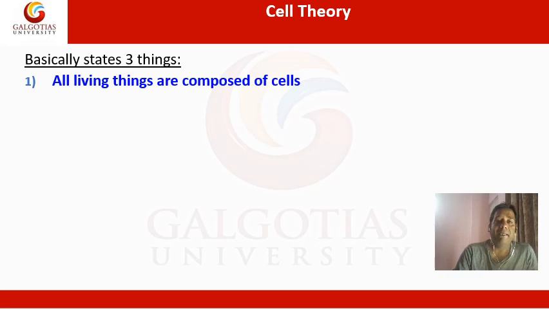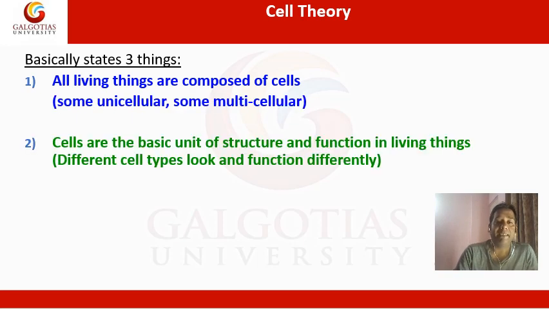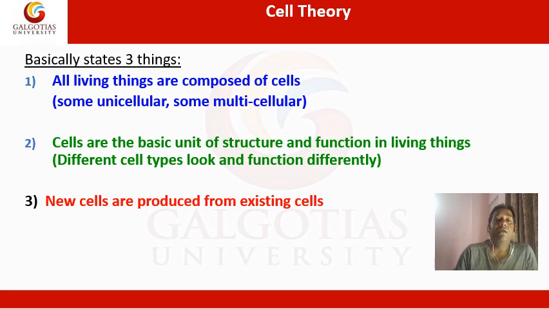Now what are the three main things that the cell theory states? The first is that all living things are composed of cells. That means whether it is a unicellular or a multicellular organism, all organisms are composed of cells. The second important point is that cells are the basic unit of structure and function in living things. Different types of cells may look alike or differ, and they can have alike or dissimilar functions inside an organism.